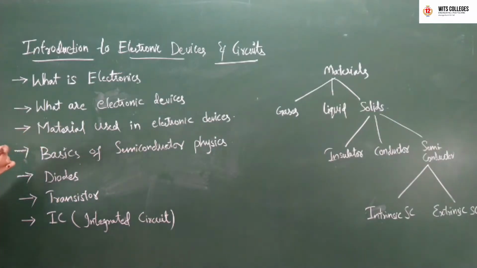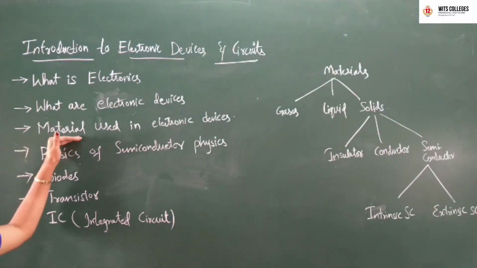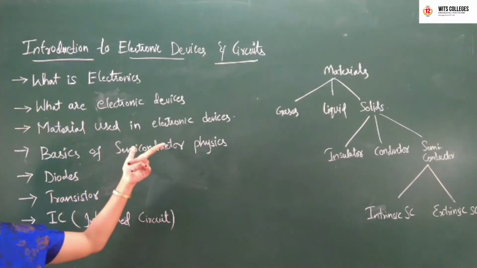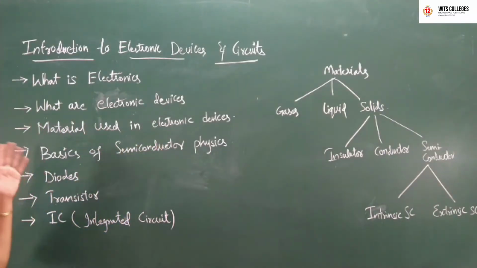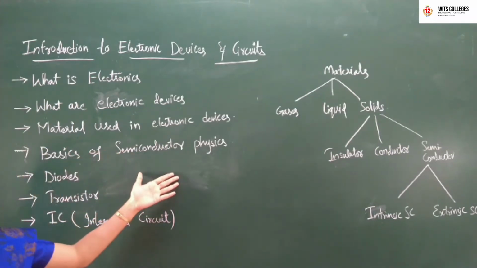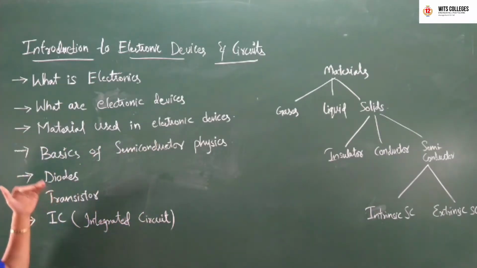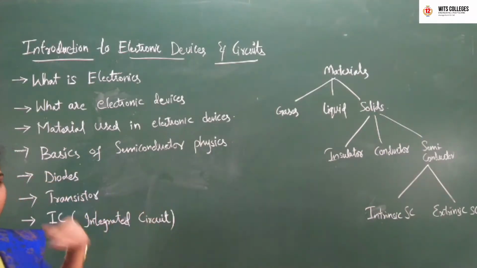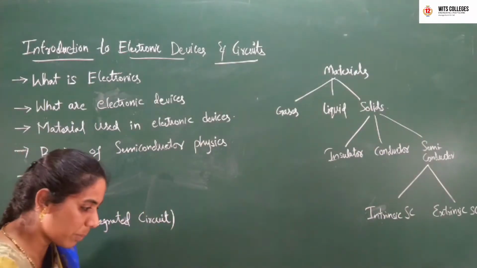Then we are going to see what materials are used in electronic devices. Then we'll see the basics of semiconductor physics and the basic devices of electronics, that is diode, transistor and all. Okay, let us begin then.